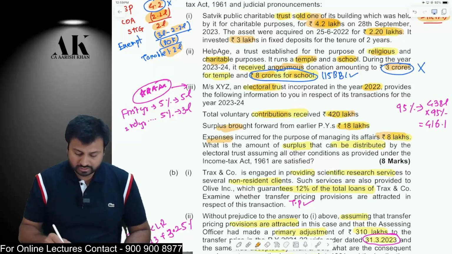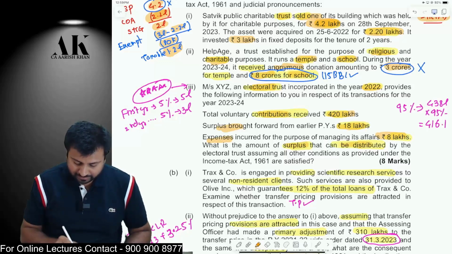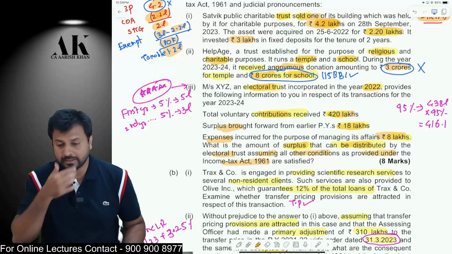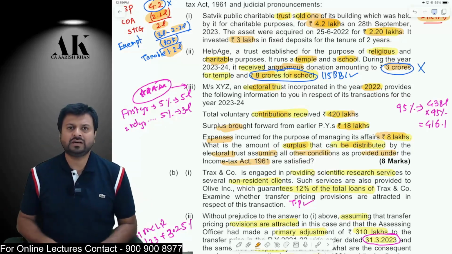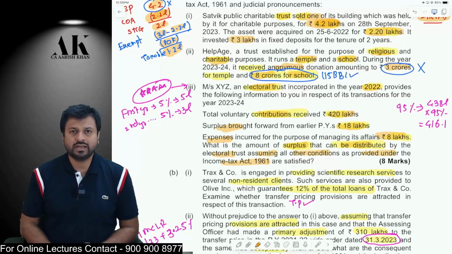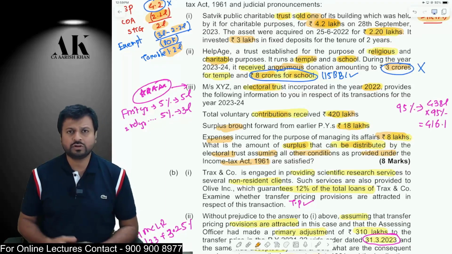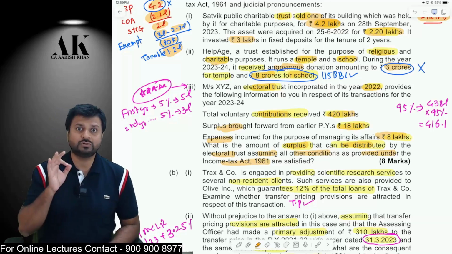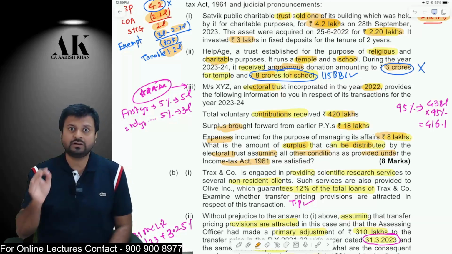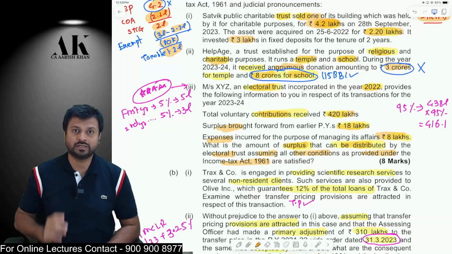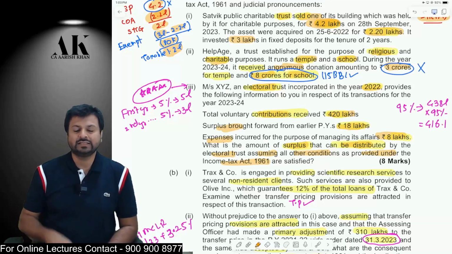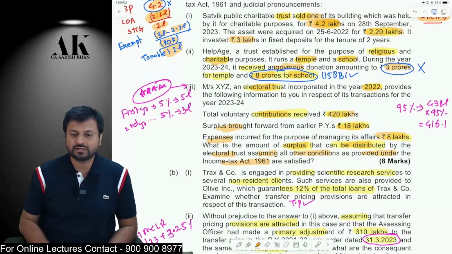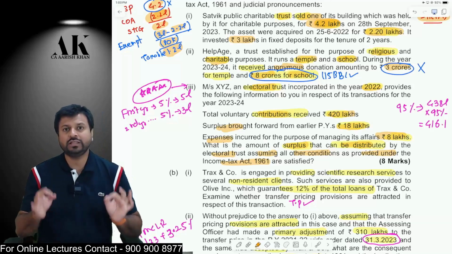Now, they are asking: what is the amount of surplus that can be distributed by the electoral trust, assuming that all other conditions under the Income Tax Act are satisfied? Listen carefully, there is a very important catch here. If the electoral trust wants to enjoy exemption under section 13B, it has to distribute at least 95% of the total contribution, including the surplus of last year. So they have to distribute at least 95% of 420 plus 18 lakhs, that is, 95% of 438 lakhs. Then only will they enjoy exemption.